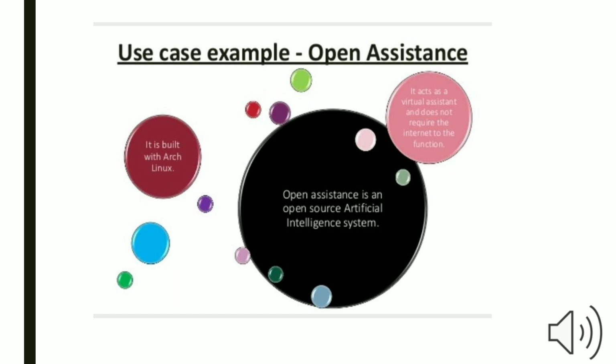Here is given one example of AI, that is Open Assistant. It is the most widely used example of AI. It is an open source artificial intelligence system. It is built with Arch Linux, acts as a virtual assistant, and does not require the internet to function. Let's move towards the next slide.